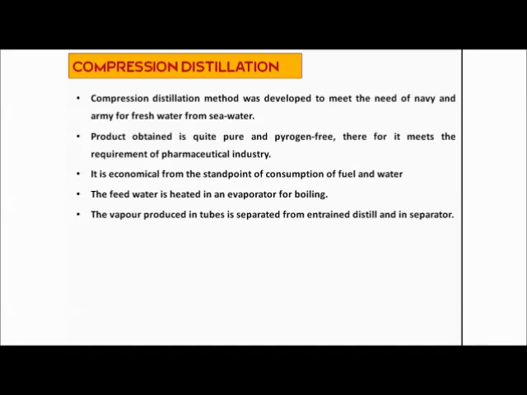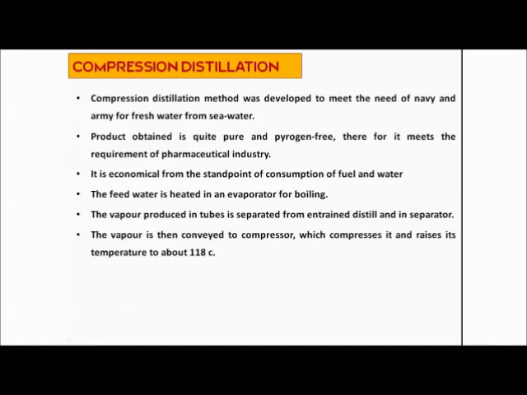The vapor that is produced after heating in tubes is separated from the entrained distillate in the separator. Means after the production of the vapor it is immediately separated from the heating chamber, right?